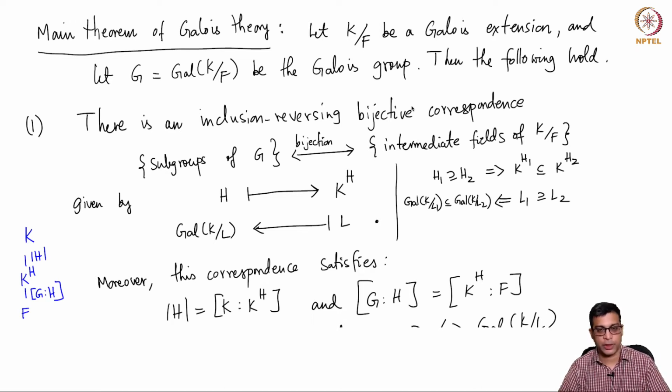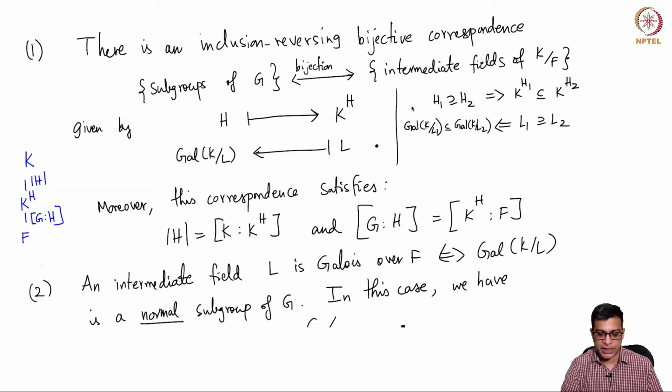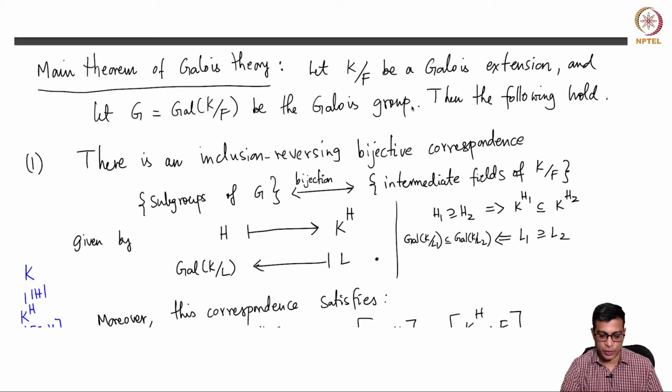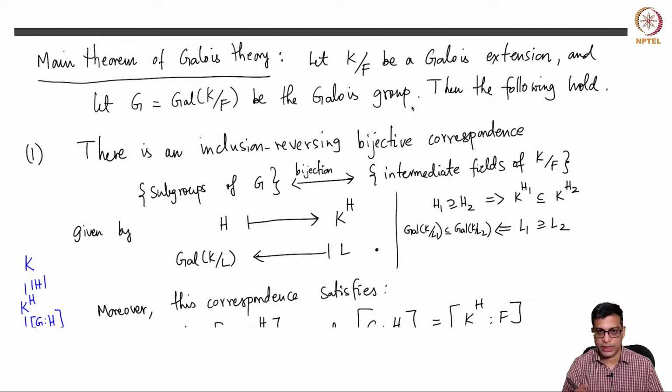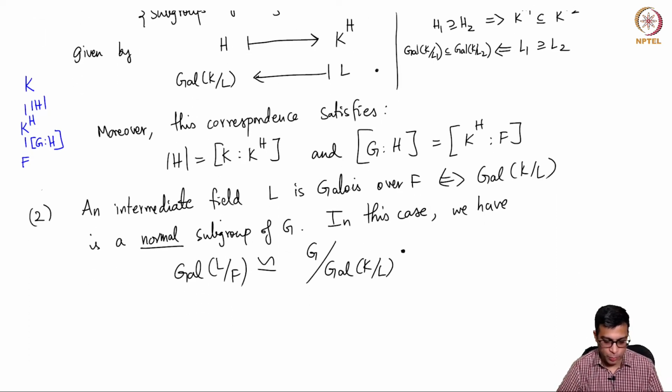In the last couple of videos, I recalled the basic things and set up the main theorem by giving you a few examples, and in the last video we stated this and proved part of it. The main theorem of Galois theory tells you a lot about Galois extensions, and the first statement we proved last time is that there is a bijection between subgroups of G and intermediate fields of the given extension, where G is of course the Galois group. This bijective correspondence is inclusion reversing, and you can completely determine the degrees of the extension fields using the order and the index of the subgroups in question. And today we are going to prove the second part.